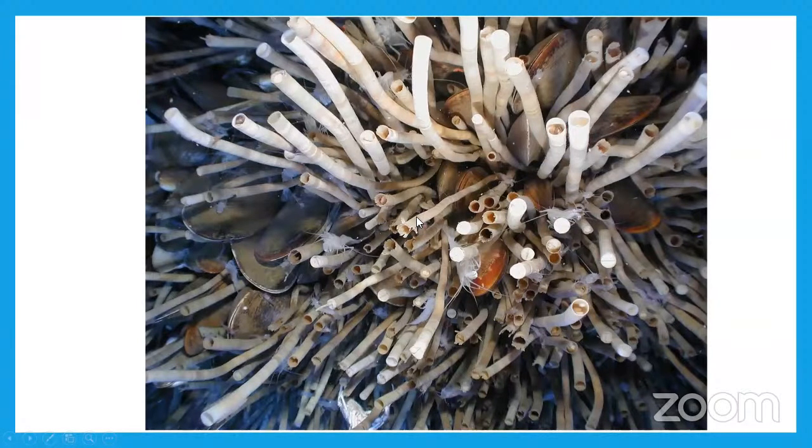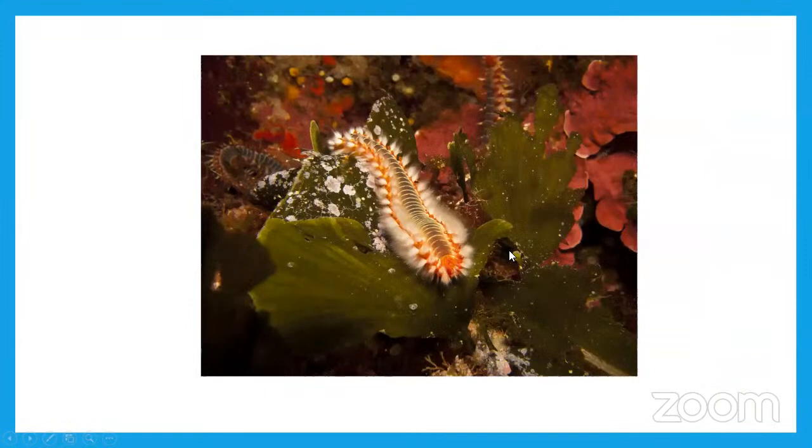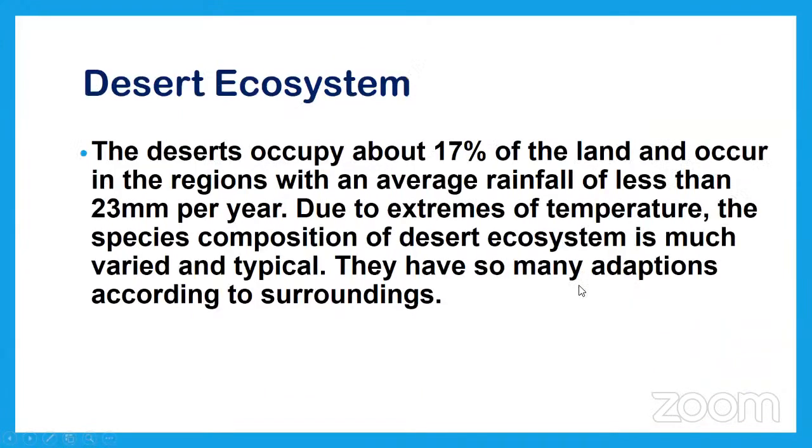These tube-like structures are tube worms. This is the brittle star or brittle worm. So that is about the mangrove ecosystem. We have seen different kinds of consumers and producers, and there are also decomposers present there, like different types of bacteria and fungi. And another ecosystem, the desert ecosystem.